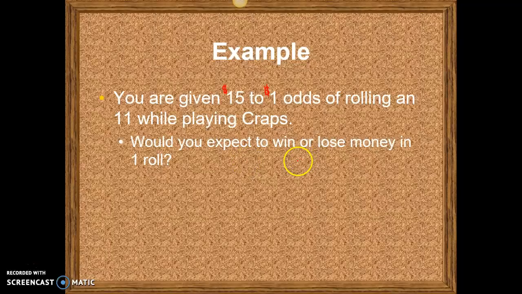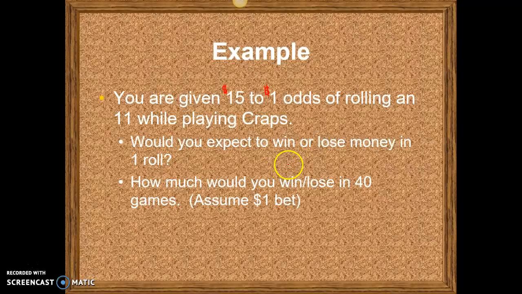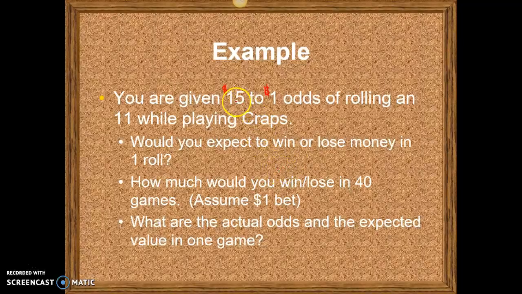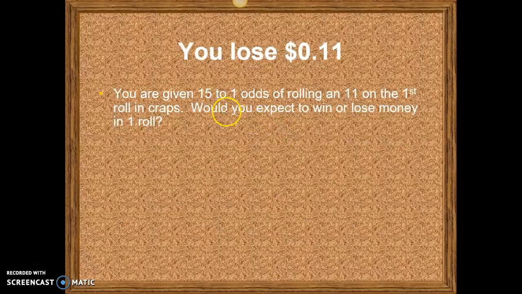Well, we want to calculate this by looking at what happens in 40 rolls, and then what the actual odds are. If we are given the 15 to 1, would we expect to gain or lose?